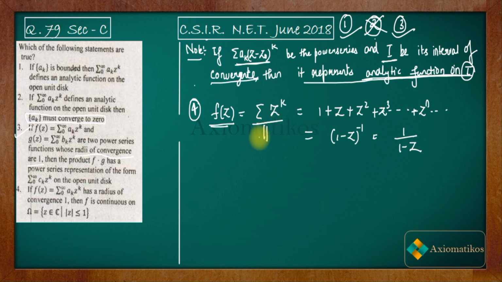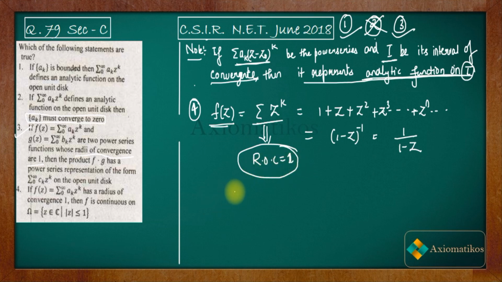Now this f(z) is equal to summation z to the power k. You know that for this, in option 2 we just proved that the radius of convergence is 1. In option 2 we did this part, that for this series the radius of convergence is 1. So if f(z) is equal to this and has a radius of convergence 1, everything in the fourth option that was given is satisfied.